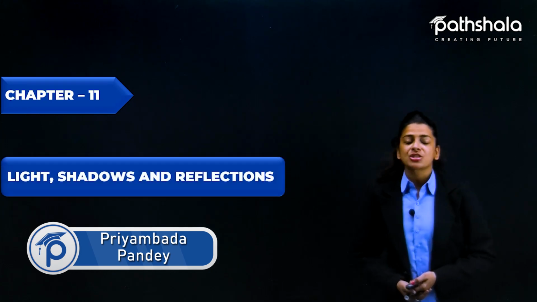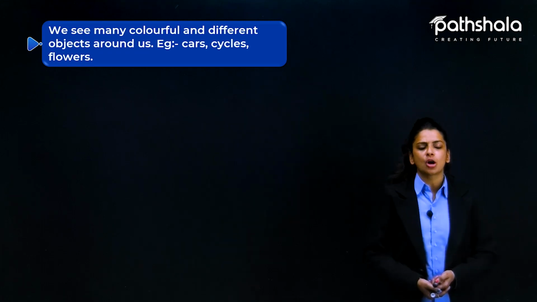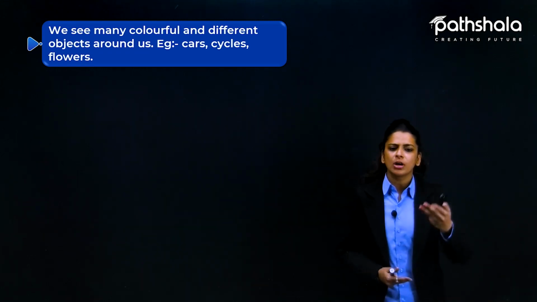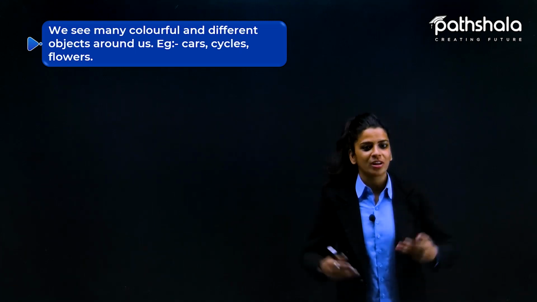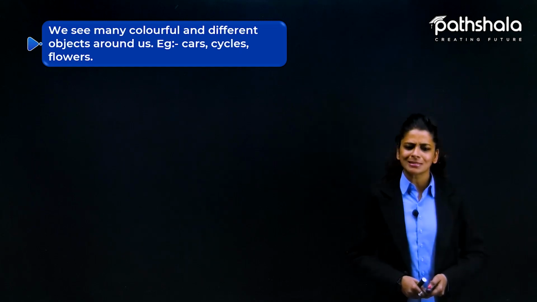Today we are going to start with chapter number 11, that is light, shadows and reflection. In this chapter we are going to talk about lights and their effects, how shadows are formed, and what reflections are. So these are the topics that we are going to cover in this chapter. Let's start with it.